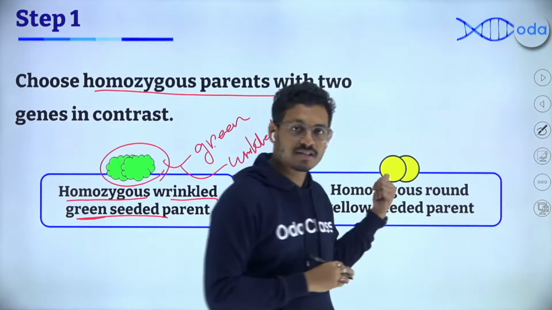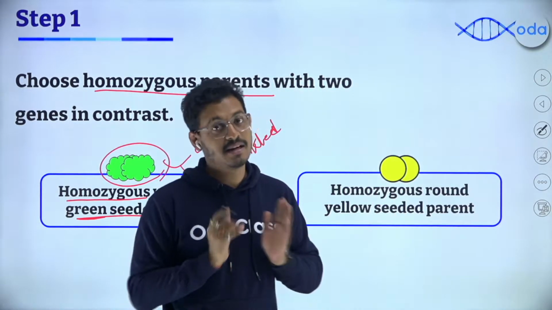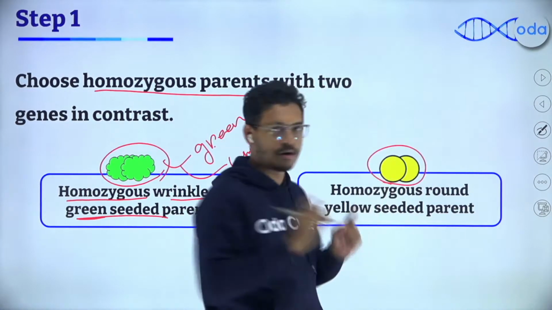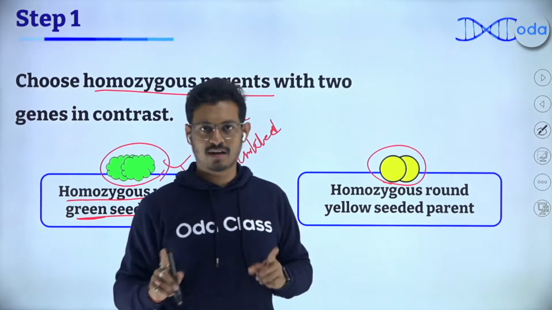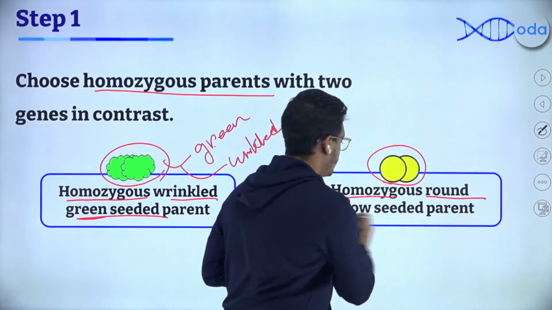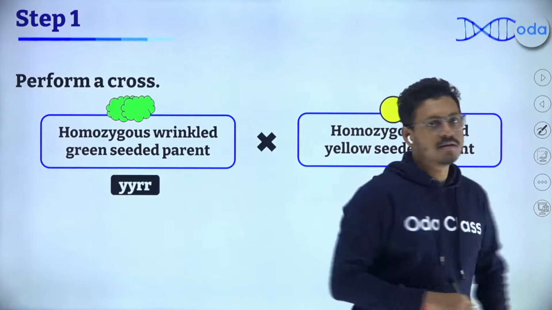On the other hand, I have chosen another parent who has the different versions of both these genes, but pure version again. No mix up. As you can see, both of them are round. Both the genes contain the round gene. Both the genes also contain the yellow color seed. So they are again a homozygous, round, yellow seeded parent. Now what we are going to do next is the cross.